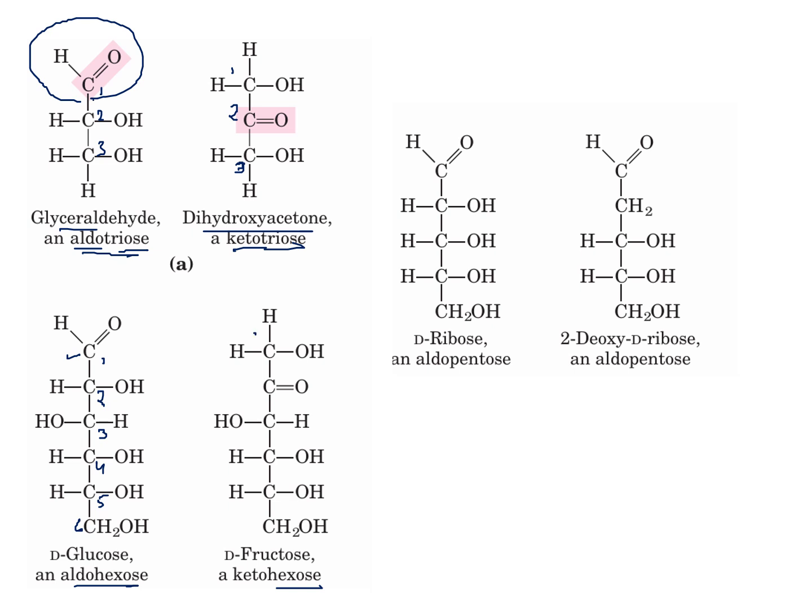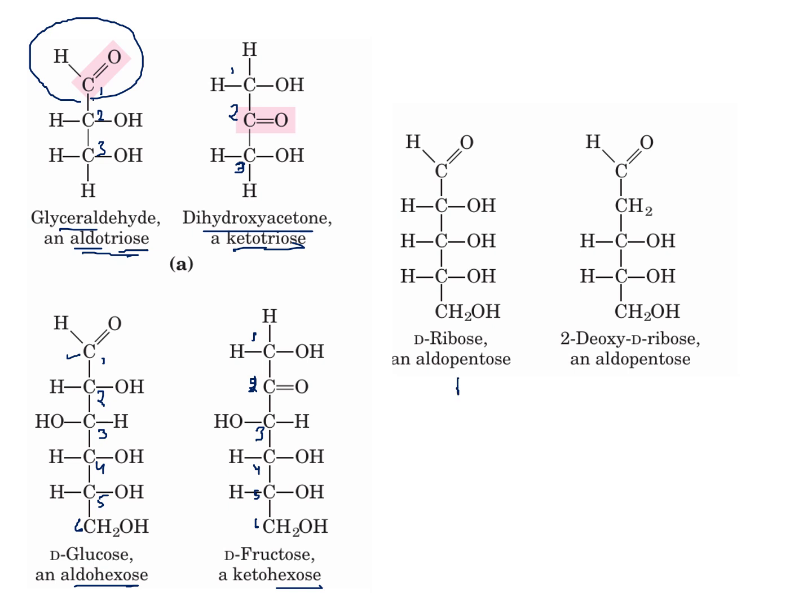So this is also a hexose sugar. There are six carbons, one through six, and there is a ketone group over here instead of the aldehyde. So this is a ketohexose. Now next, this is ribose and deoxyribose.